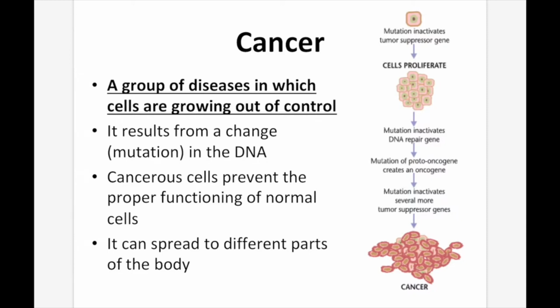So a good example of that is if you get cancer in your brain, those brain cells control certain functions in your body. And if those functions are inactivated by the cancerous cells, then you won't be able to do that thing anymore. If your liver gets cancer, then your liver's not going to be able to do the liver functions that it needs to do to keep your body healthy. So really, cancer is just a starting point. It's the things that cancer causes that can result in issues for you down the line.